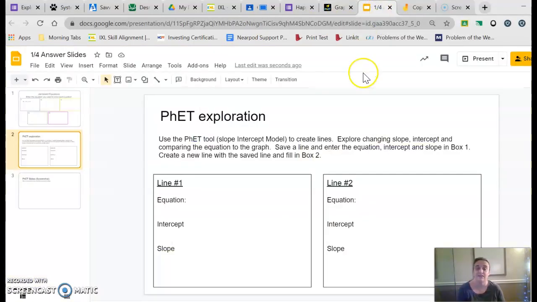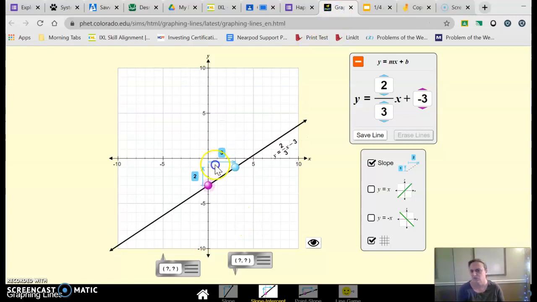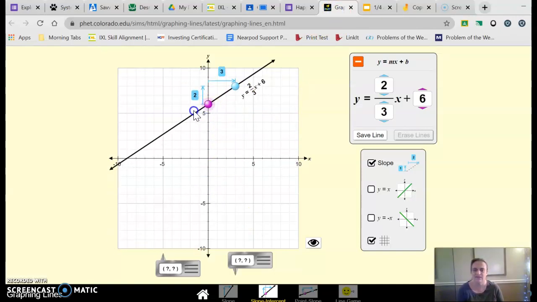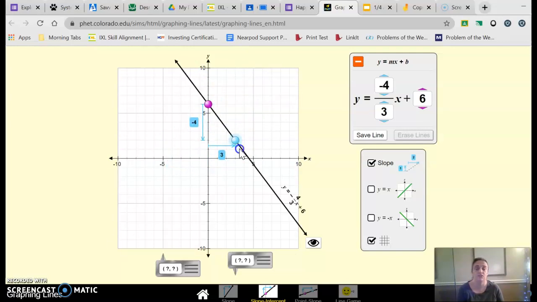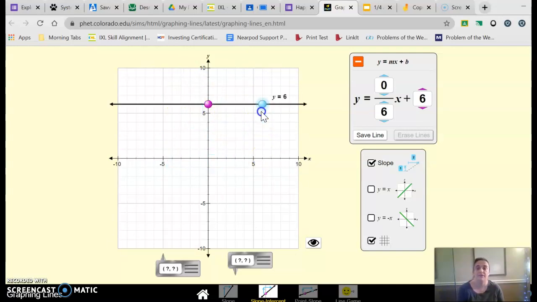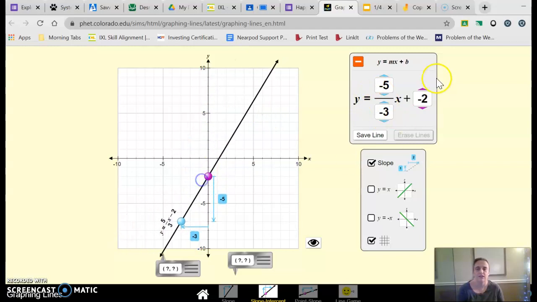What they say is basically just make a line, right? Play with the model, learn how to use it. If I look at this, there's some pretty cool looking knobs on here, but I can only move it one direction. What does this blue one do? Oh, I can move that one anywhere I want to. Notice what happens when you move this blue knob around. It changes these blue numbers. When I move this purple model, it changes this number. We did use this tool before break. I just want to give you a chance to use it again and experiment a little bit.